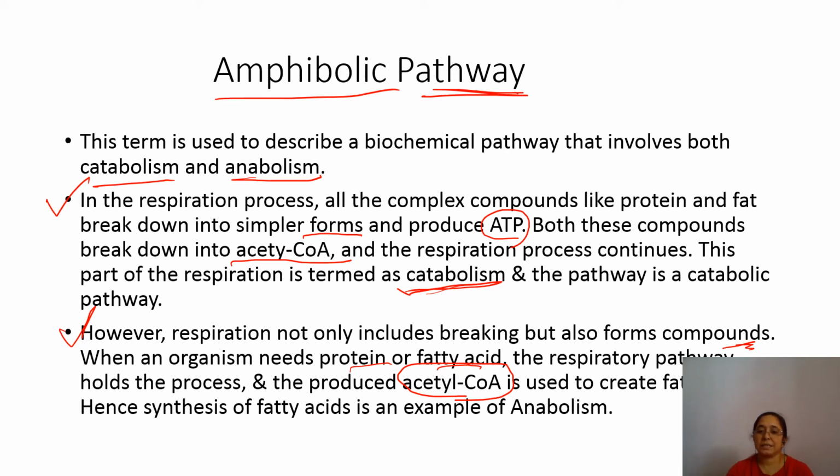Hence, synthesis of fatty acid is an example of anabolism. So when any pathway performs both catabolism and anabolism, that is called an amphibolic pathway. You know that the Krebs cycle is the best example of this amphibolic pathway.